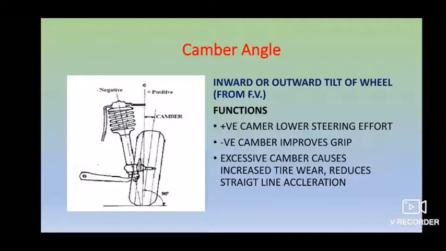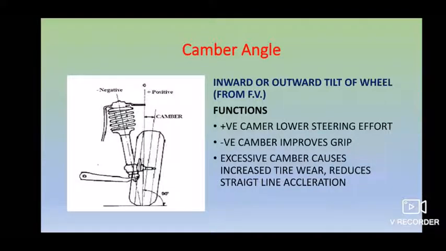If your camber angle is more positive, it causes your slip outwards. That lessens the load on the perpendicular, and it also decreases your required steering effort. That is the basic advantage of a positive camber angle.